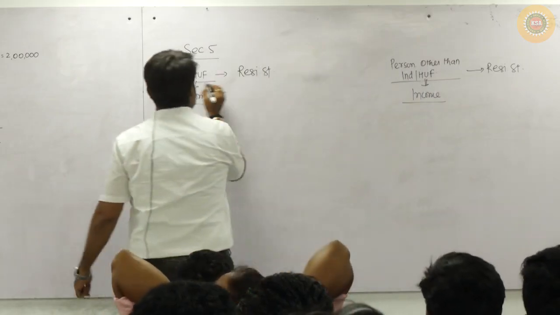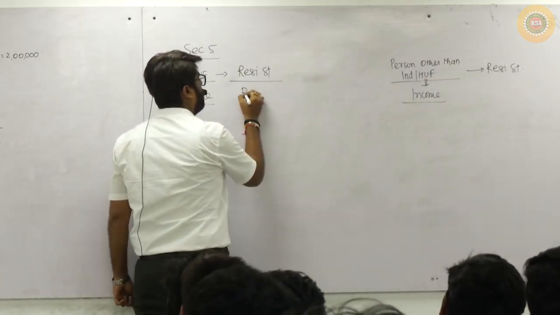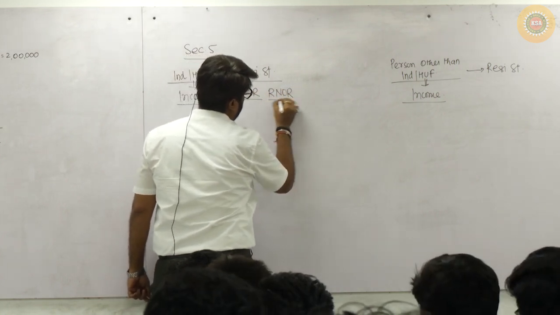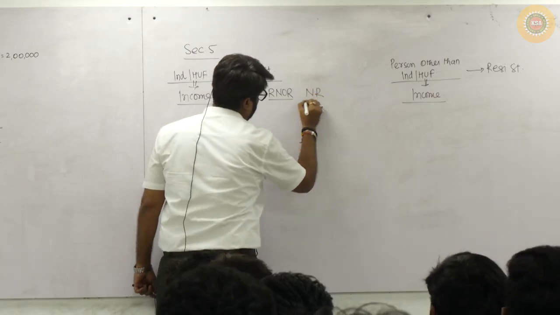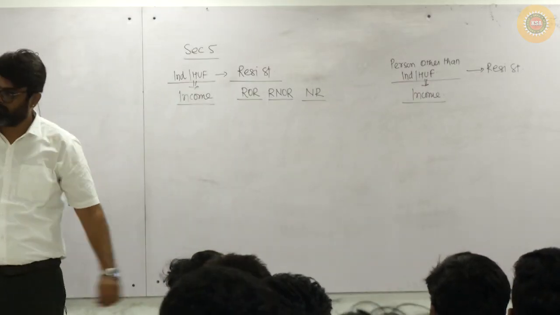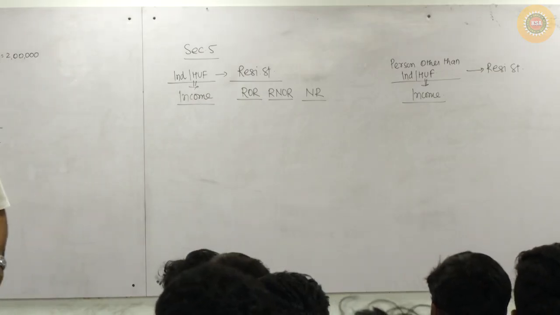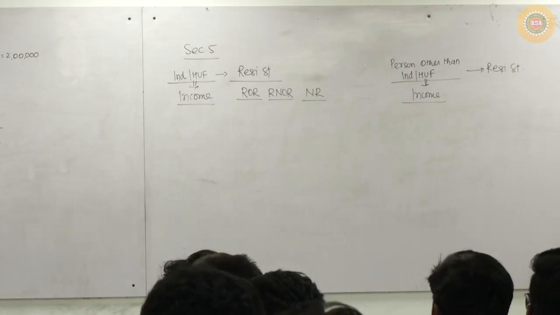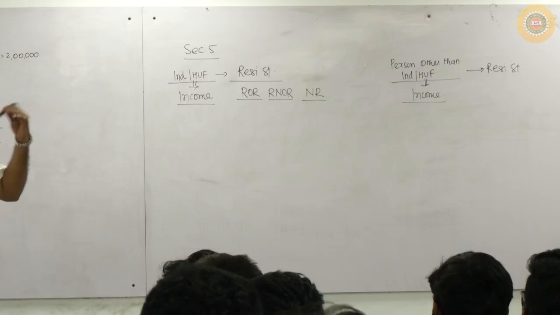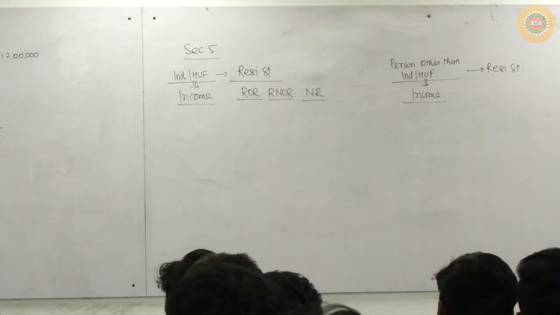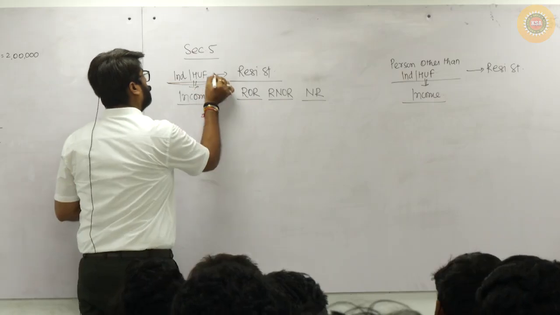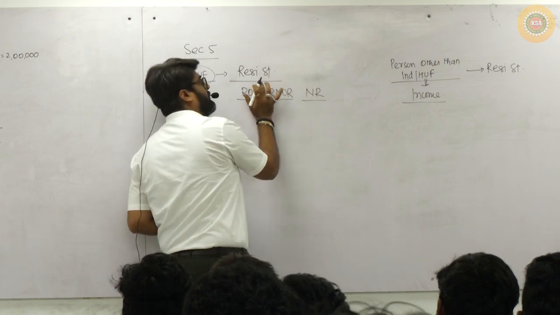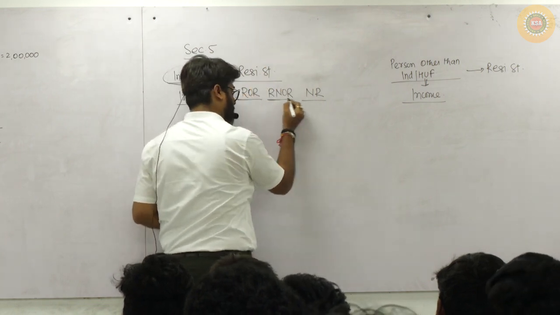Now the residential status for individual and HUF can be ROR, RNOR, or it can be NR. Do you know the full forms? Tell me. ROR? Resident and ordinarily resident. RNOR? Resident but not ordinarily resident. And NR? Non-resident. Sure? Okay. So for individuals and HUFs, as per section 6, whenever we'll be determining the residential status, it could be ROR, RNOR or NR.